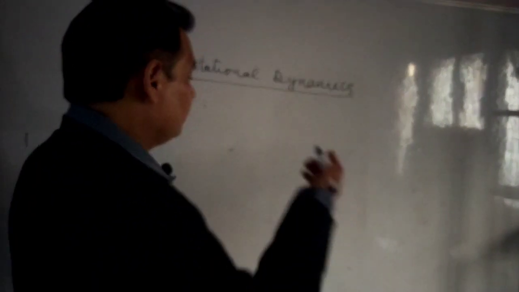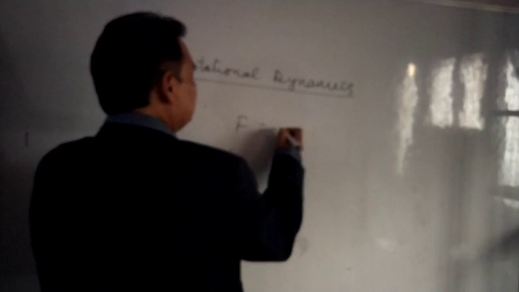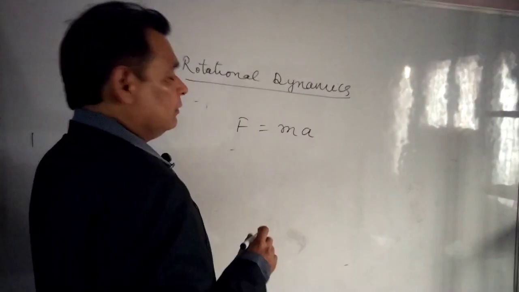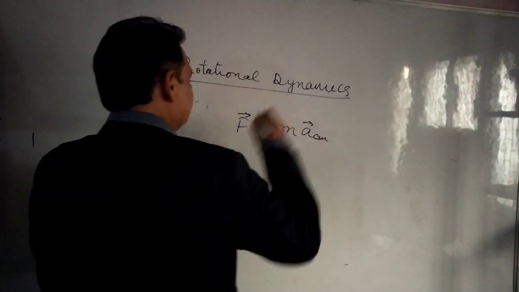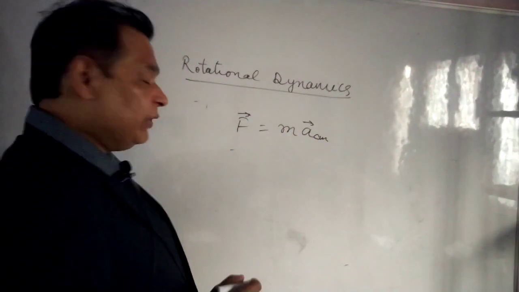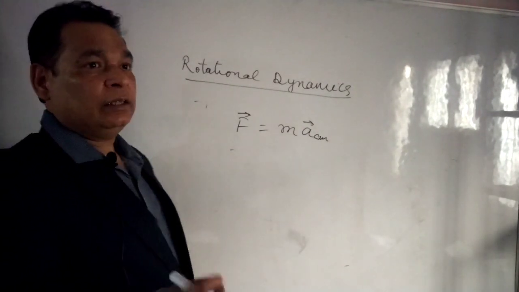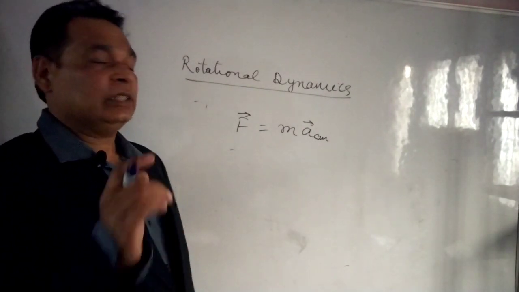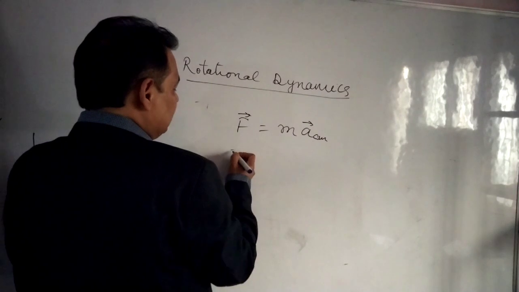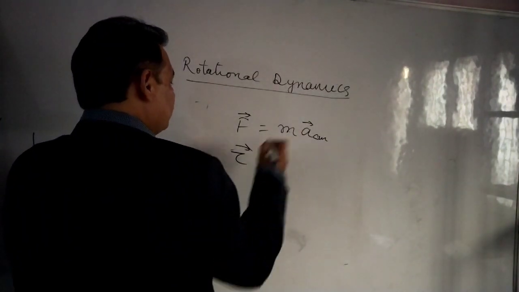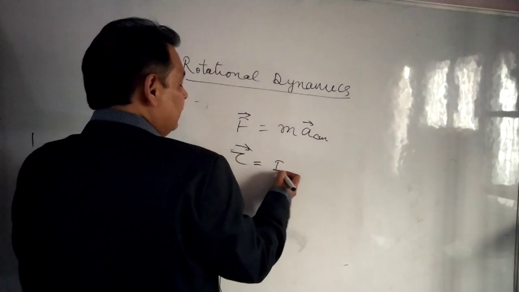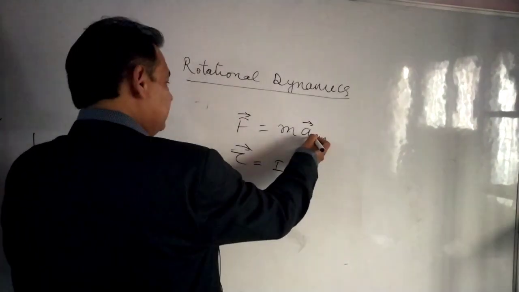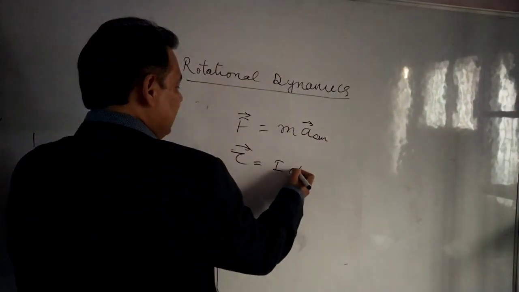Like F equals m a for translational motion, which we can write in vector form with a CM, in the same way, according to Newton's second law of rotation, we can write torque instead of force, rotational inertia I instead of mass, and angular acceleration alpha instead of a CM.